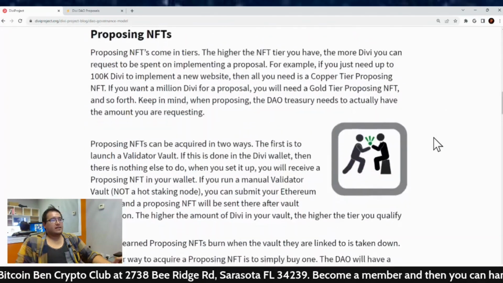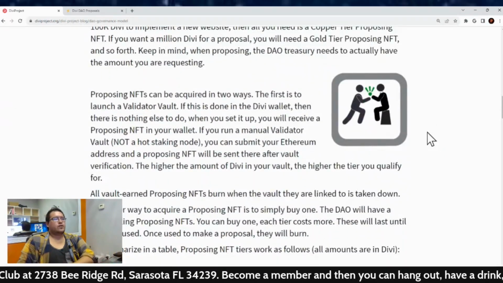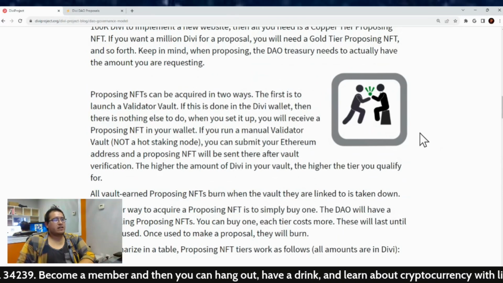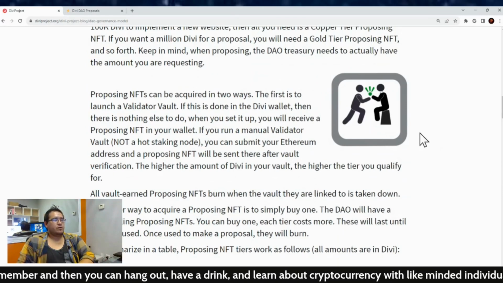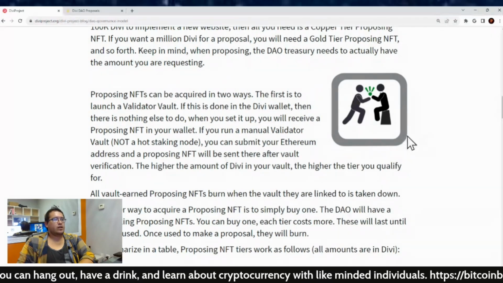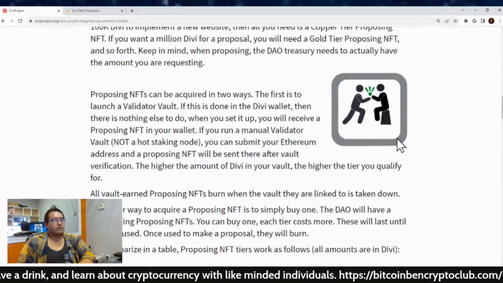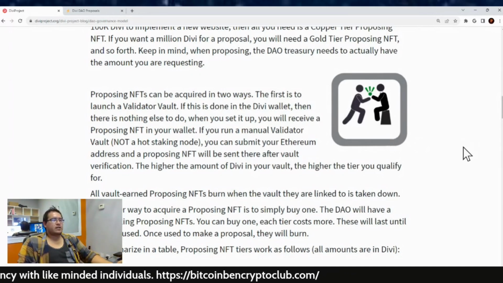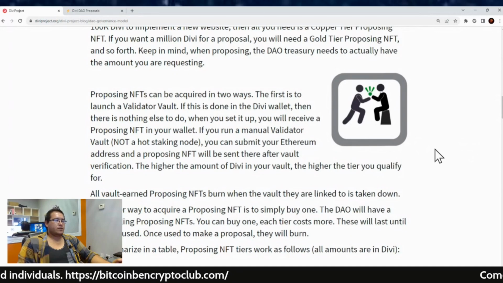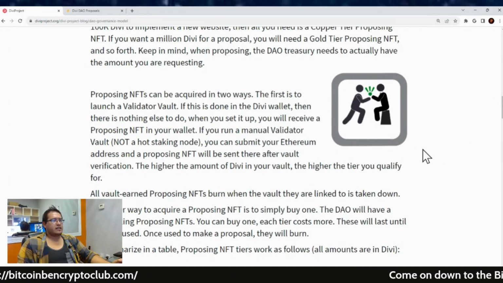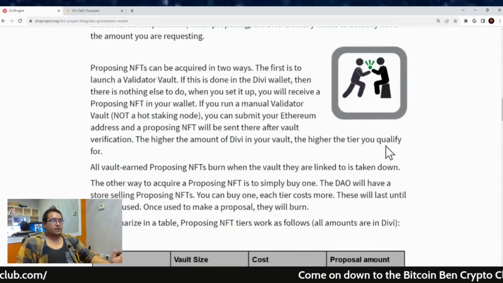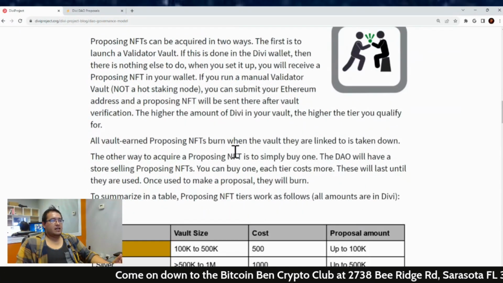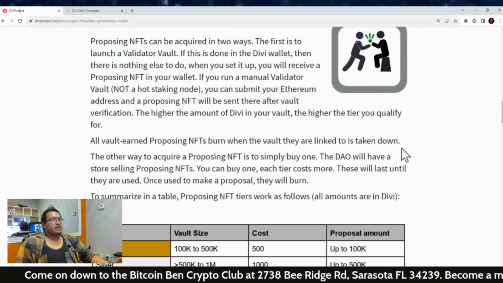Now, proposing NFTs can be acquired in 2 ways. The first is to launch a validator vault. If this is done in the Divi wallet, then there is nothing else to do. When you set it up, you will receive your proposing NFT in your wallet. Now, if you run a manual validator vault, not a hot staking node, you can submit your Ethereum address and a proposing NFT will be sent there after the vault verification takes place. Now, the higher the amount of Divi in your vault, the higher the tier you qualify for. All earned proposing NFTs burn when the vault they are linked to is taken down.